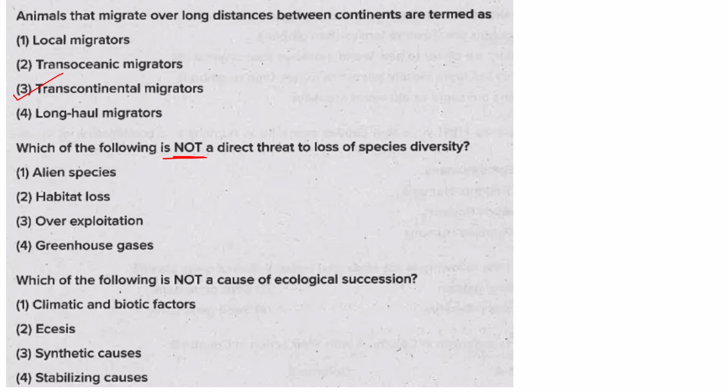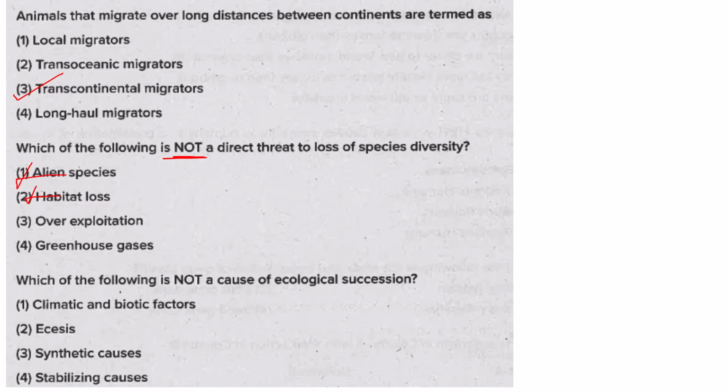Then habitat loss is caused by human activities like deforestation, urbanization, agriculture. Destruction of the natural habitat of the species is the result of all these actions. So that will also cause a threat to or loss of species diversity.